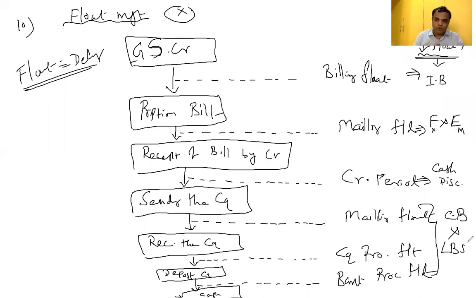The sequence, how the float arises: goods are transferred to the customer. Thereafter, I prepare the bill. Therefore, the delay is called billing float. I have prepared the bill and I am going to transfer it to the customer. It is a delay purely because of the postal department, therefore it is called mailing float. You received the bill, but you are not ready to send the check immediately because I have given the credit period. Thereafter, you send the check, and I have to receive it, again a mailing float. I received the check, but I can't deposit immediately. I have to give it to my accounting department to pass the entry. That is why it is called check processing float.